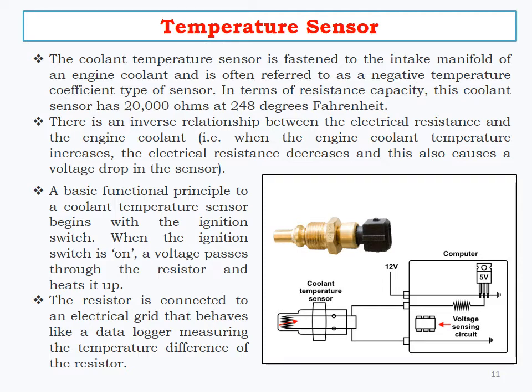When the ignition switch is on, voltage passes through the resistor and heats it. So in normal conditions, when we put current into a resistance, it will produce heat. That concept is used in the temperature sensor.